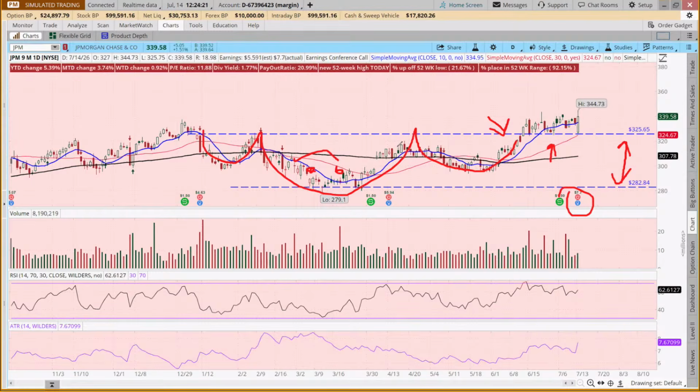But if this went from 282 to 325, if I take 325 and I subtract 282, that's a range of about $43. So we might expect this to move up about $43. If we add 43 to our 325, that'd be about 368.